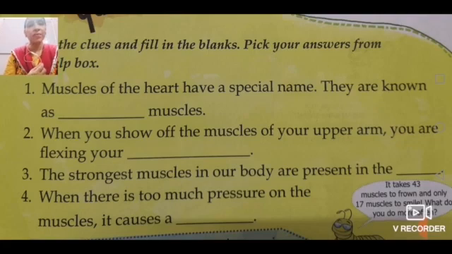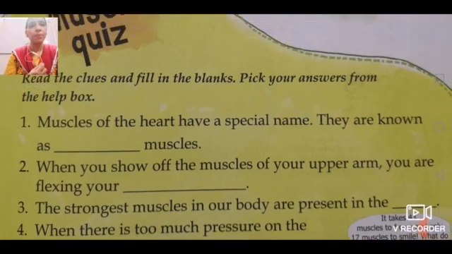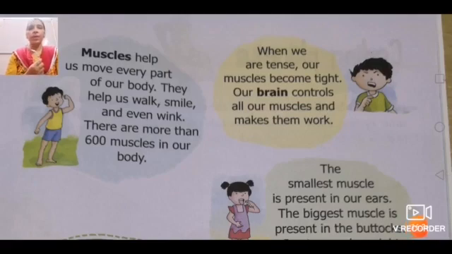So with this we have completed this chapter. Quickly we are going to revise muscles again, because bones we have revised 2-3 times. Muscles help us to move every part of our body. If we do not have muscles, can we move every part of our body?